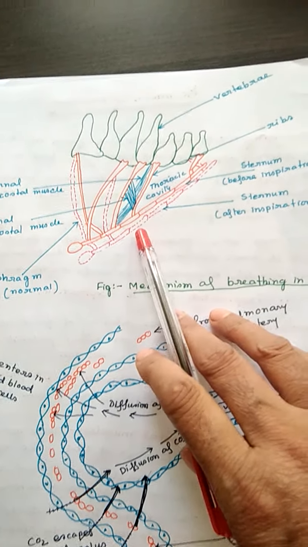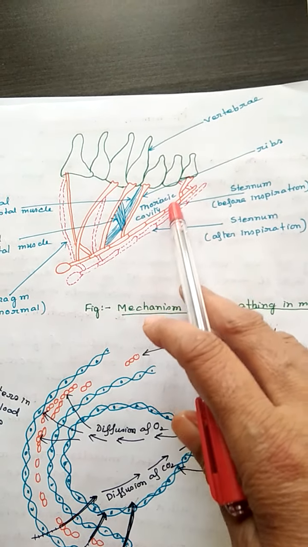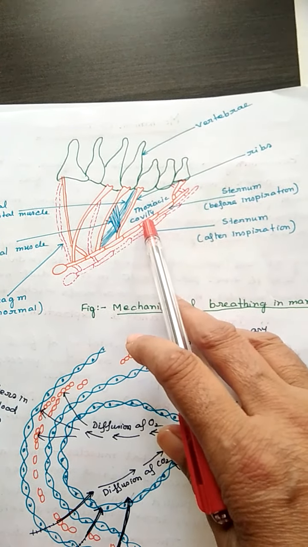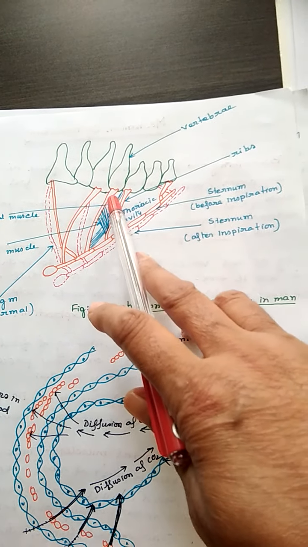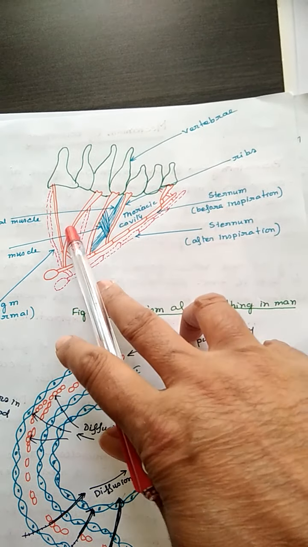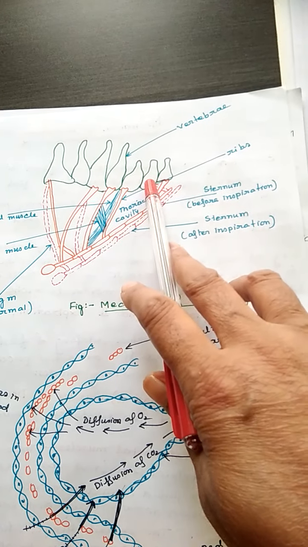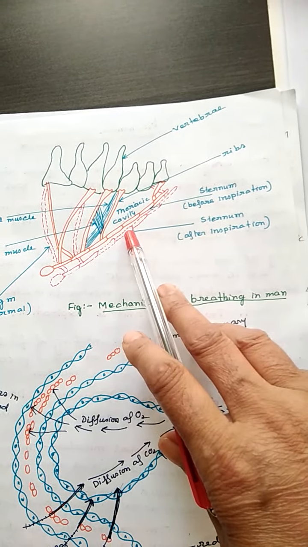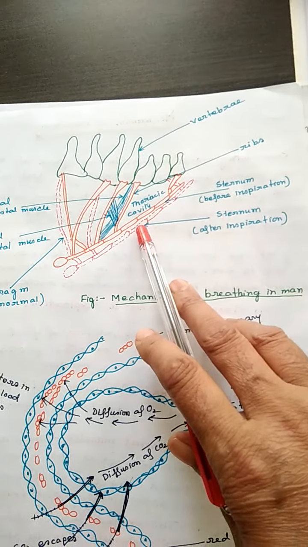So this is a diagram. This is the sternum, which is present in our chest part, and these are the ribs and the vertebral column. In the expanded form, the position of the sternum will be like this.